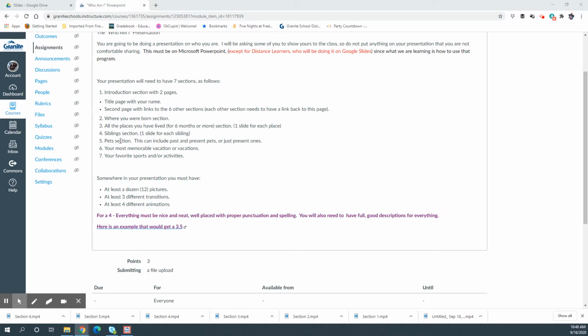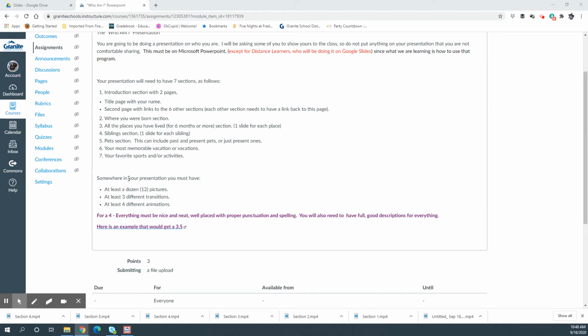Then you're going to have your pets section. This can include past and present pets or just present ones, whatever you want. You do not need a separate slide for each pet, especially if you have 26 fish. I don't want 26 different slides. Then your most memorable vacation or vacations. And finally, your favorite sports and/or activities.